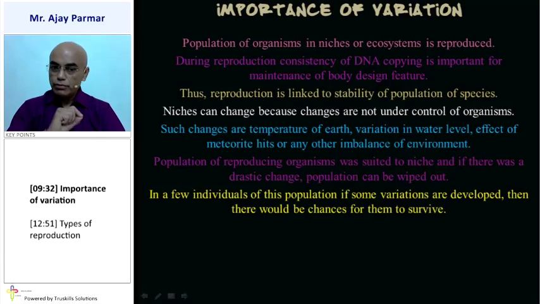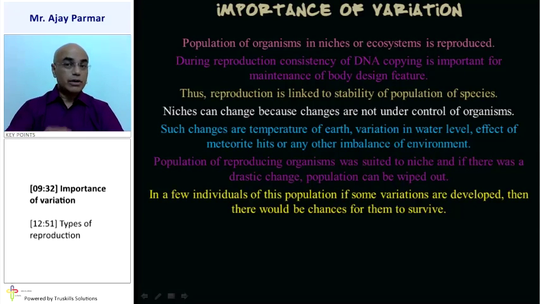But if a very few individuals of a population have developed some variations, then there would be chances of survival of that kind of species. Suppose a given population of mosquitoes is being killed by spraying some insecticide. Say on a sample of 1 lakh mosquitoes, some insecticide is sprayed.